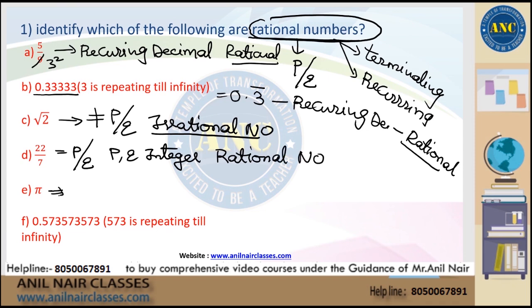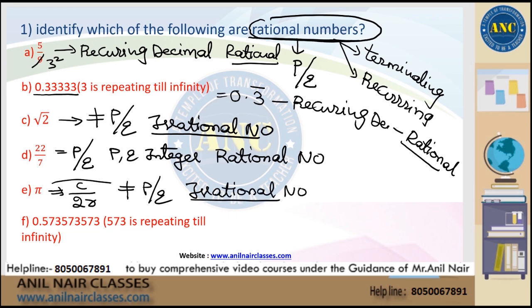Pi. Pi is nothing but the circumference of a circle by its diameter. Pi cannot be expressed in the form of p by q. Irrational number. Only write down, listen to the explanation.